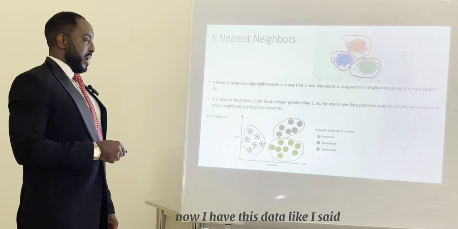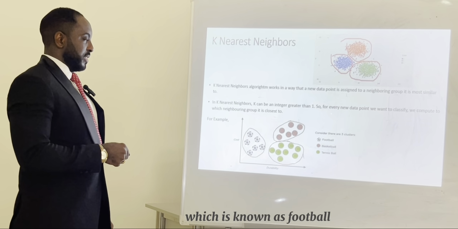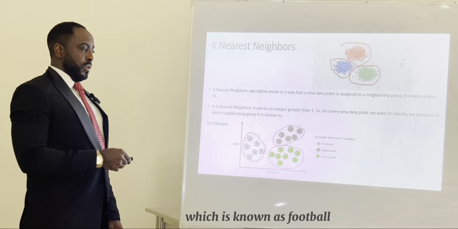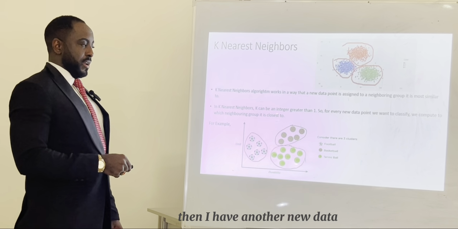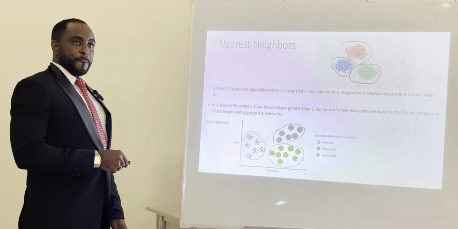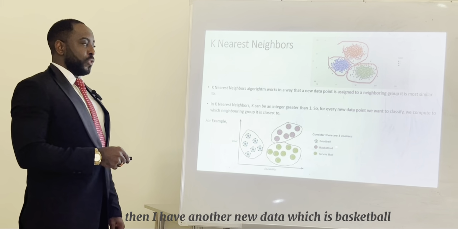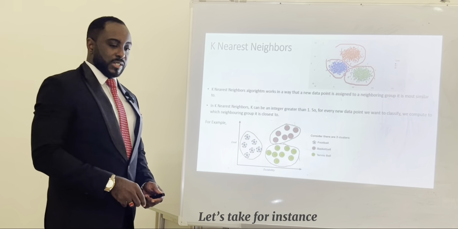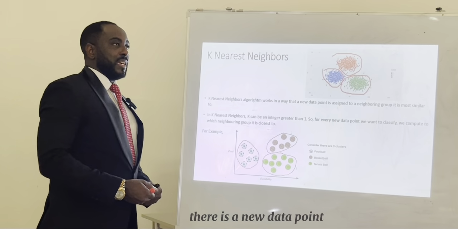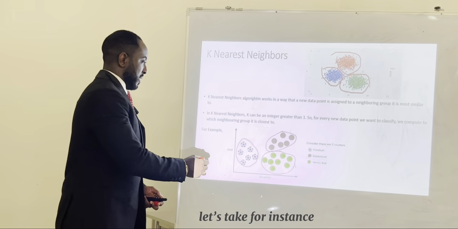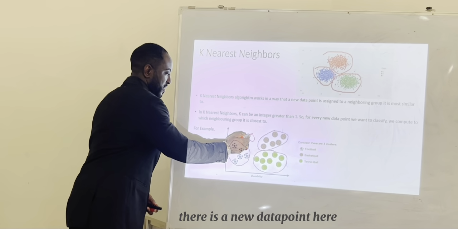For example, I have this data, like I said, which is known as football. Then I have another data, this green data, which is tennis. Then I have another data, which is basketball. So let's take, for instance, that there is a new data point here.